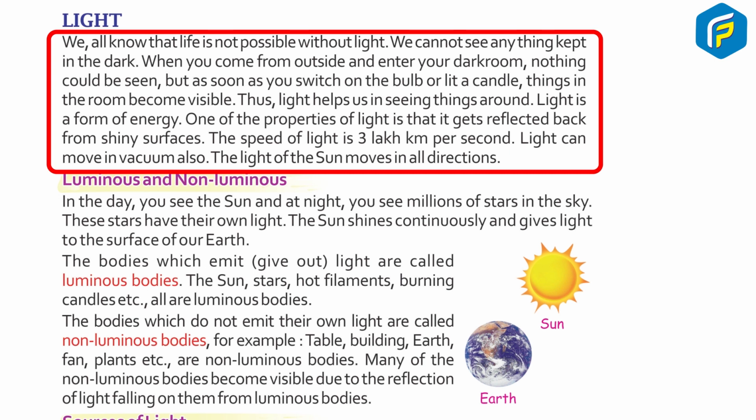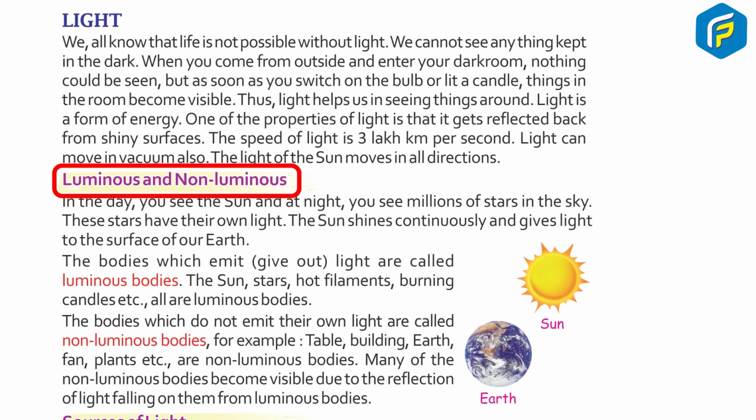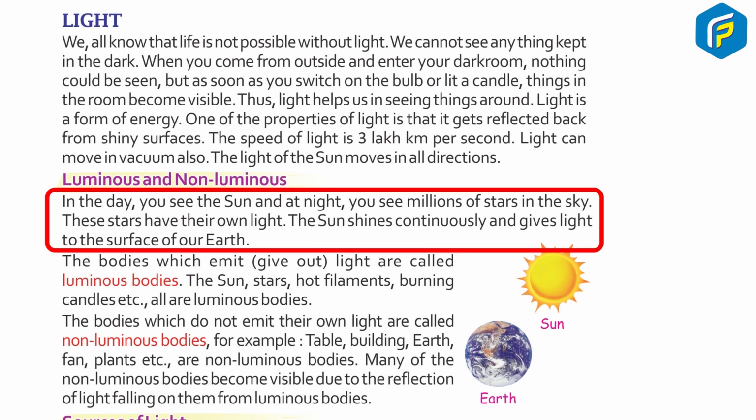One of the properties of light is that it gets reflected back from shiny surfaces. The speed of light is 3 lakh km per second. Light can move in vacuum also. The light of the sun moves in all directions. In the day you can see the sun, and at night you see millions of stars in the sky. These stars have their own light. The sun shines continuously and gives light to the surface of our earth.